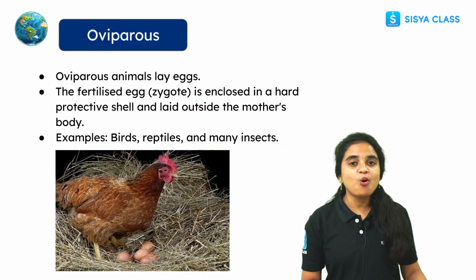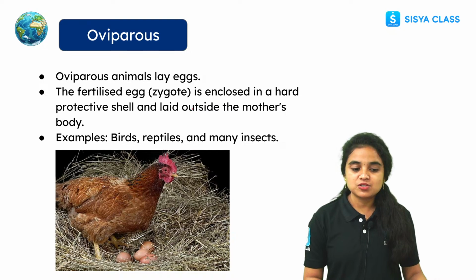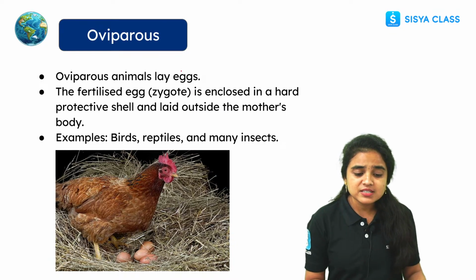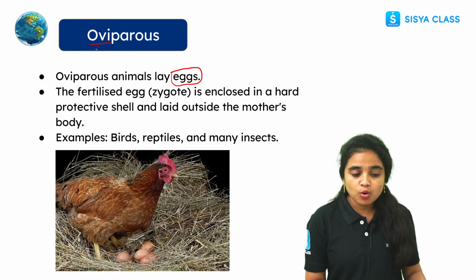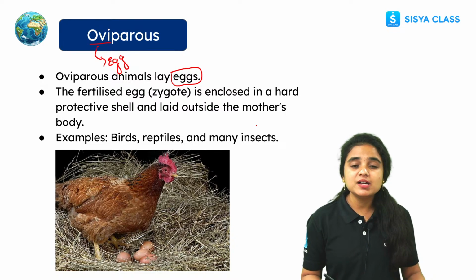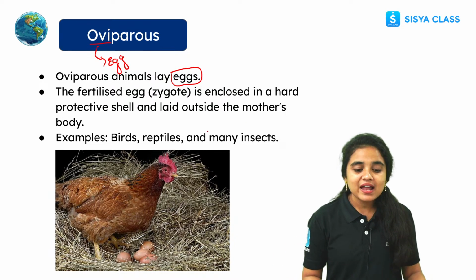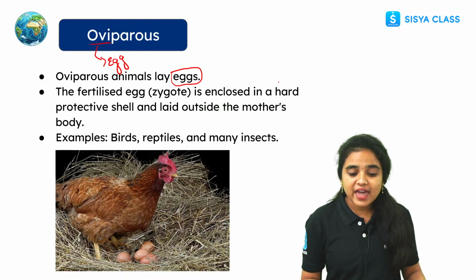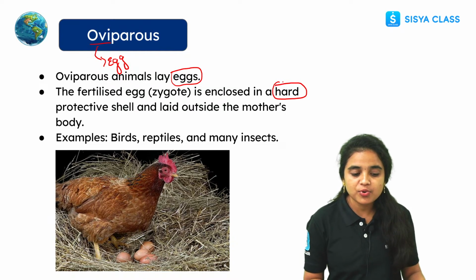And there are also oviparous and viviparous animals, students. While coming to oviparous, simply you can remember oviparous animals lay eggs. Ovum means egg, right? So these animals will lay eggs and they fertilize the egg. We call it a zygote, which will be enclosed with a hard protective shell.